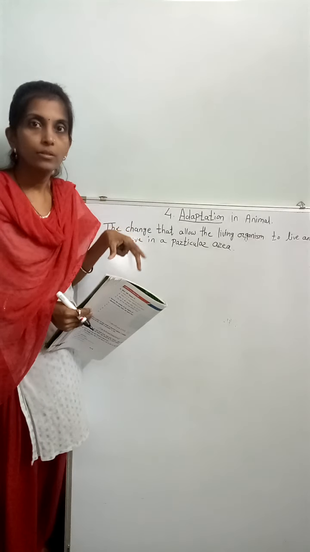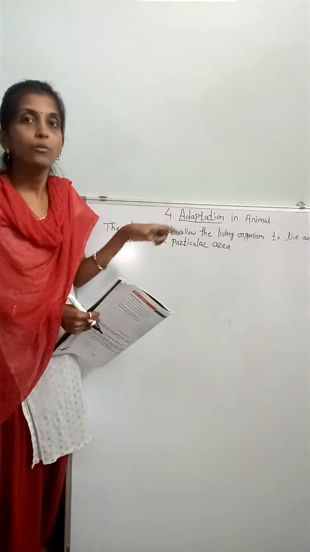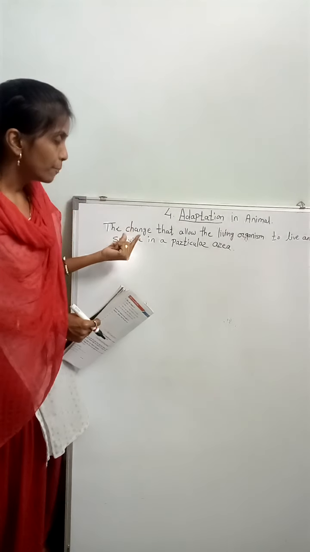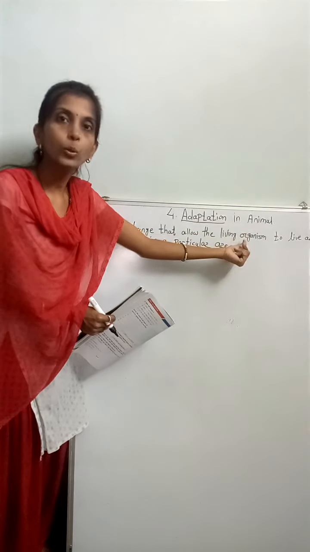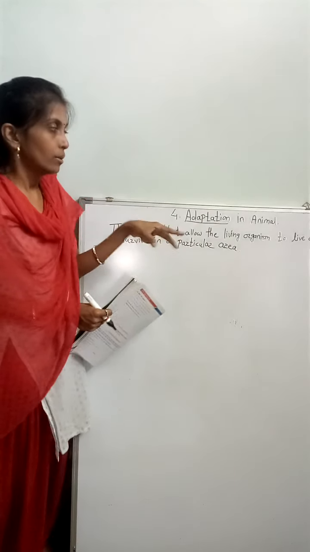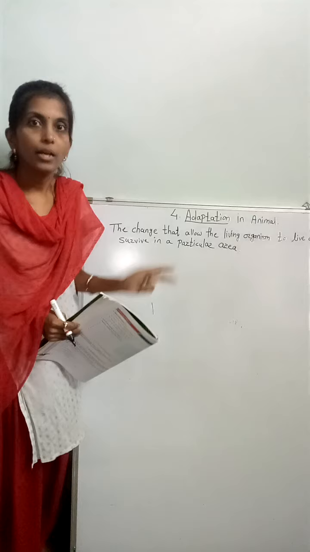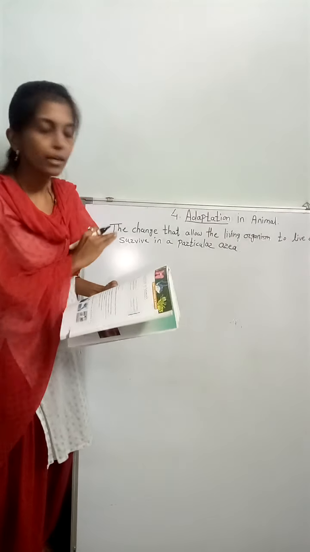Cold climates की. So that's like animals also live in different areas according to their environment. So adaptation means what? The change that allows the living organism to live. वो खुद में change लाते हैं खुद को जिंदा रखने के लिए, and survive in a particular area. It's called adaptation. So do you know that adaptation?